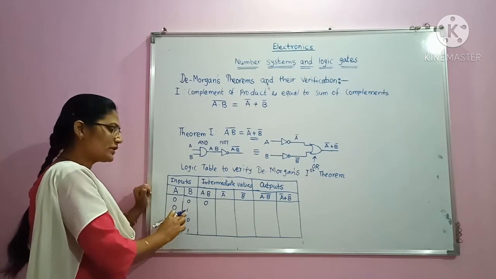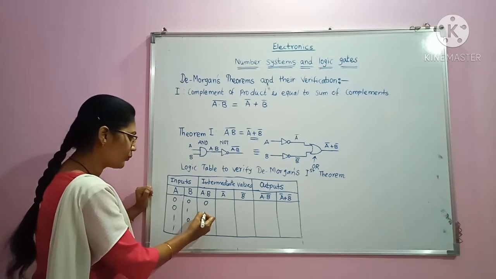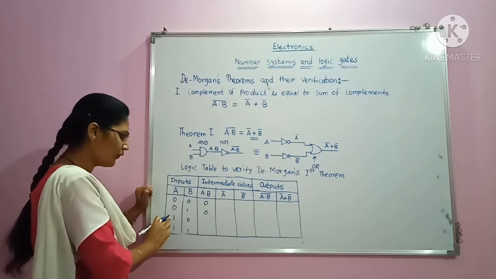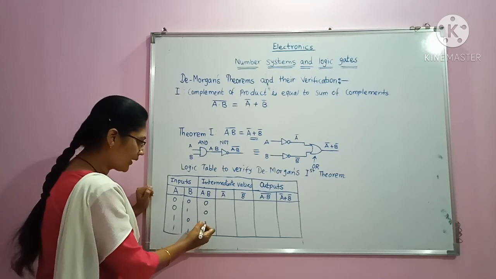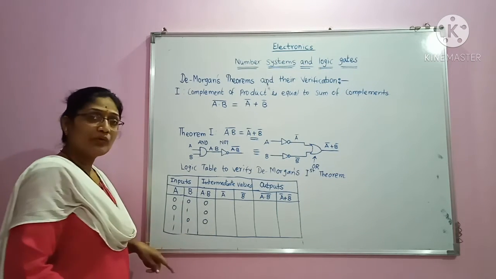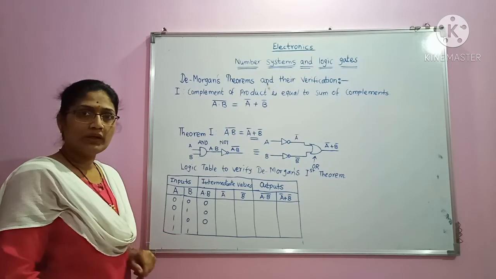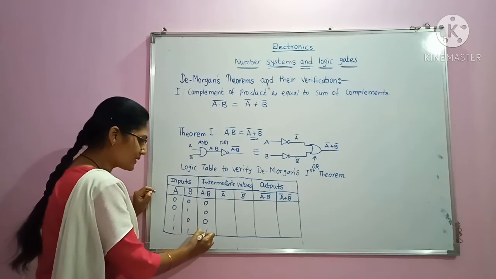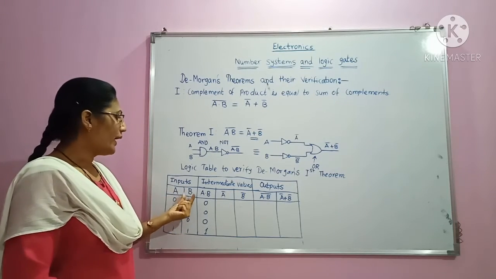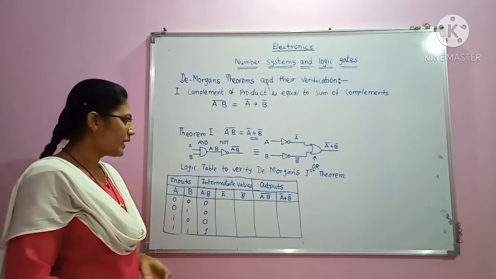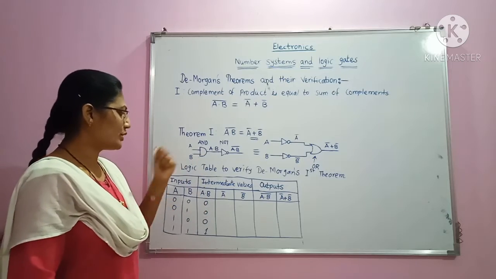When we multiply 0 with 1, the output will become 0. When we multiply 1 with 0, the output again will become 0. But when we multiply 1 with 1, the output will come out as 1. So this is the truth table for A dot B, that is the AND operation.